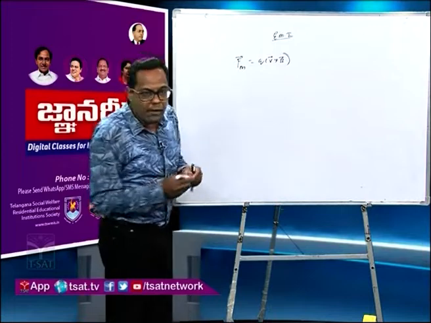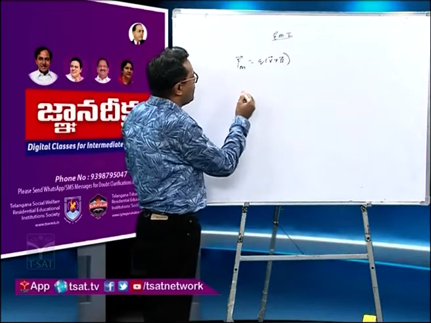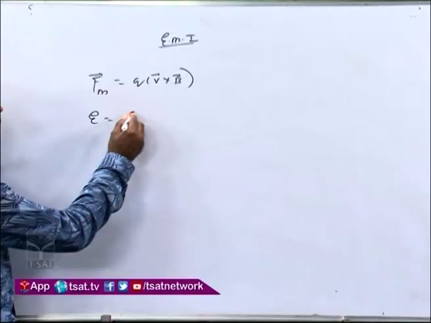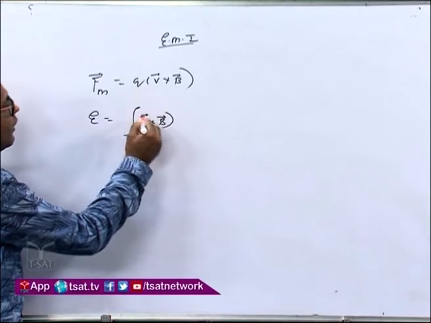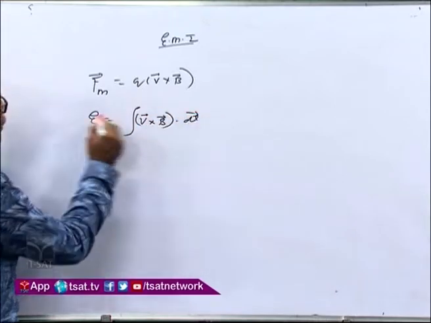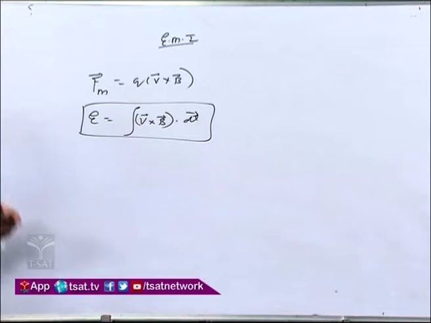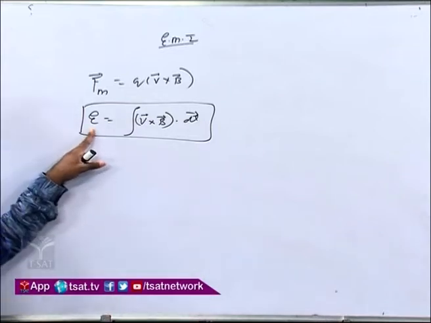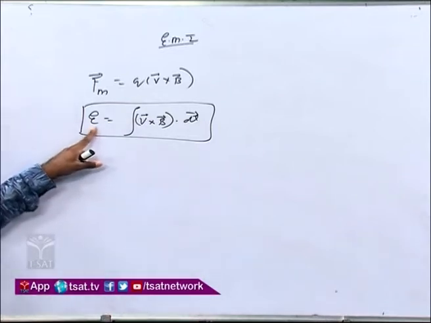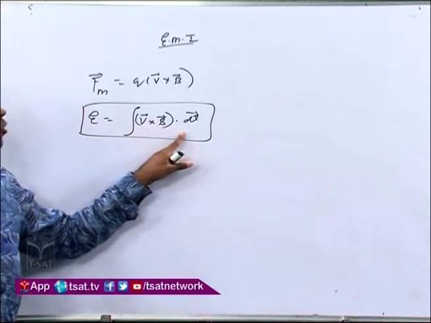And what is the formula of motional EMF? Tell me. The formula of motional EMF is the integral of V cross B dot dl. You have learned all about this, so I am not proving it right now. The formula of motional EMF is equal to the integration of V cross B dot dl.